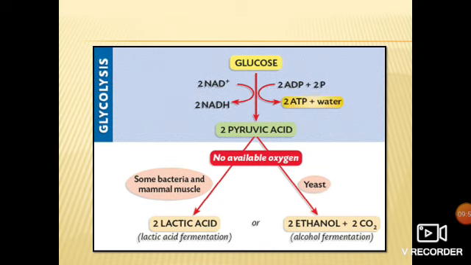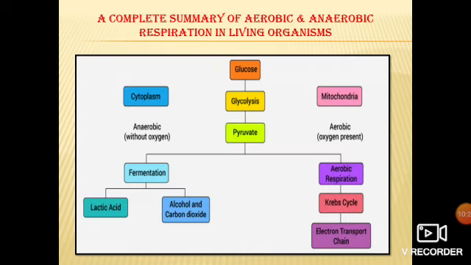But if there is a limited supply of oxygen or no available oxygen, then in some bacteria and in mammalian muscles, meaning human muscles, this pyruvic acid produces lactic acid, and it is known as lactic acid fermentation. Whereas in yeast, this pyruvic acid gets converted into ethanol and carbon dioxide, and it is known as alcohol fermentation or ethanolic fermentation. So this is anaerobic respiration and fermentation.